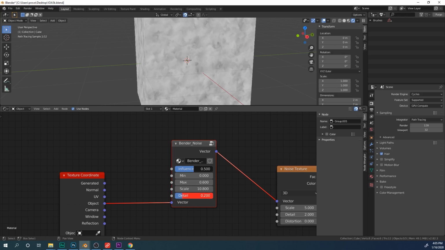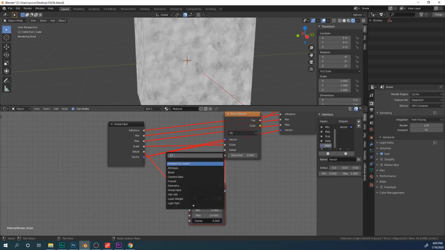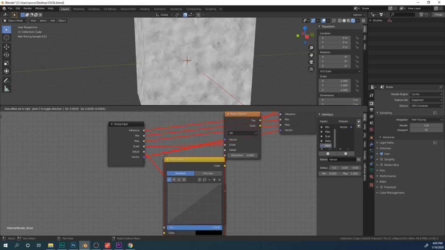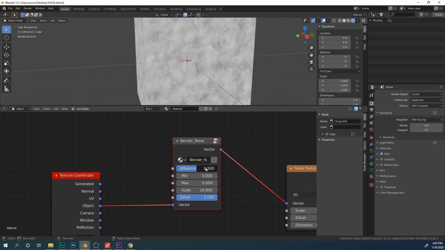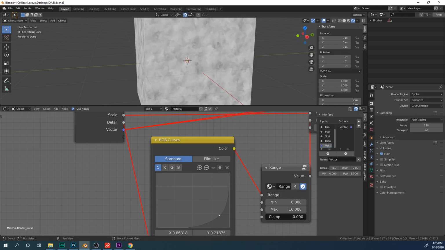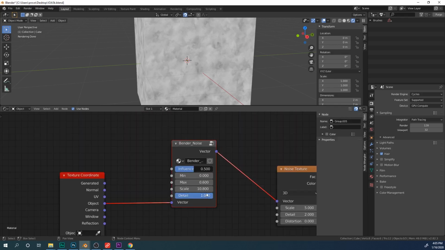Now you can see above the value of 0.2, it looks exactly the same all the way through, up to the value of 1. So we need to add a curve. RGB curve, right here, and make this into a slope. Might work a little bit better. Yeah, a little more slope down like this. Like so. Much better.